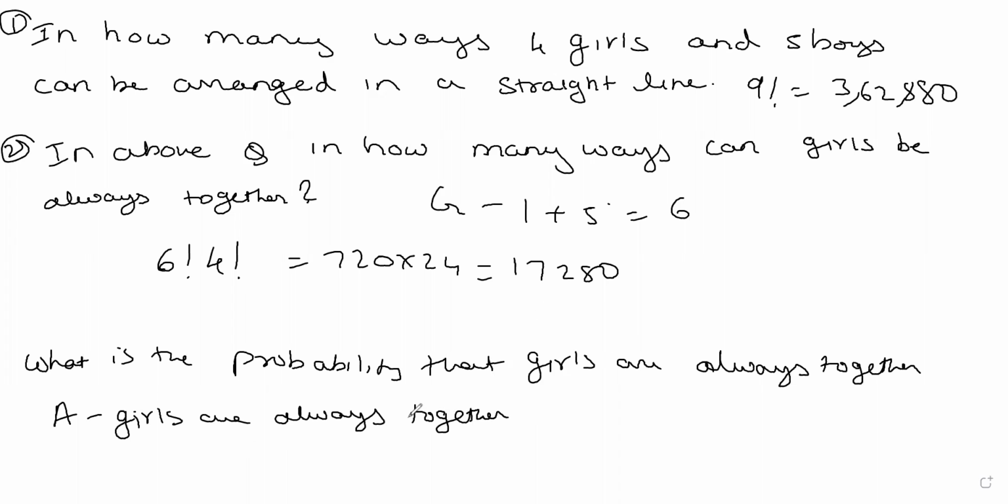Event A can be done in 17,280 ways, and arranging all 4 girls and 5 boys in a straight line is the random experiment. So in how many ways can we do the random experiment? It is 3,62,880.